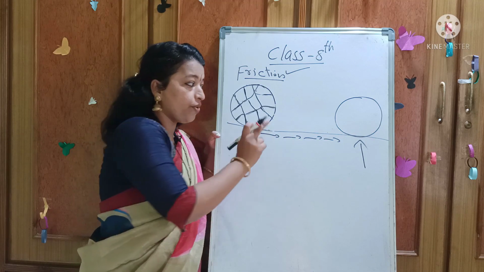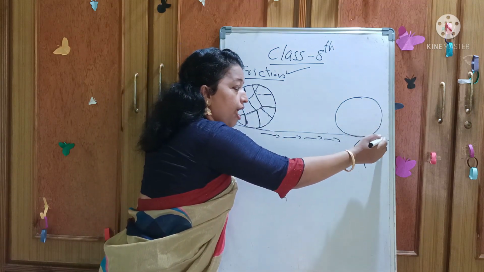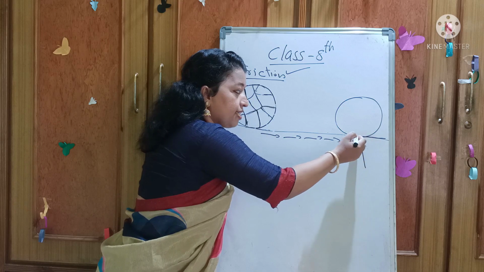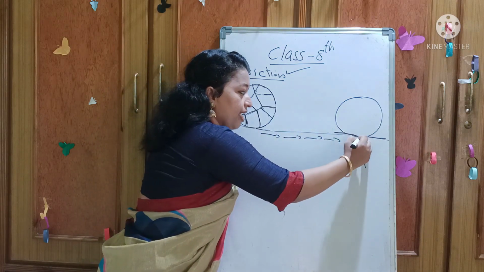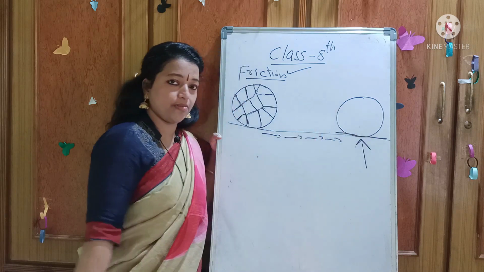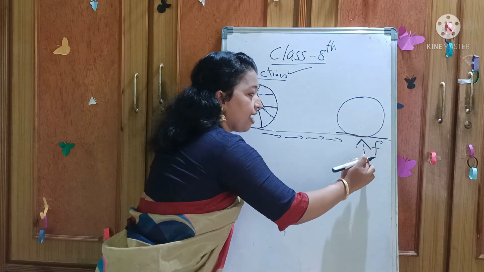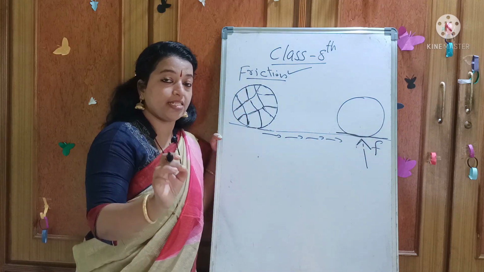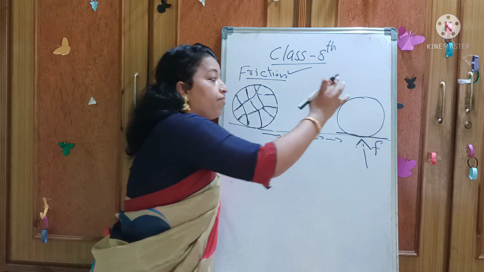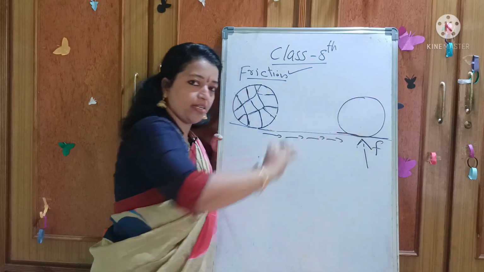Understood? Here you can see both the football and the surface are in contact, so an opposing force is experienced. Which force is experienced here? Frictional force. Because of that, the football automatically stopped there.